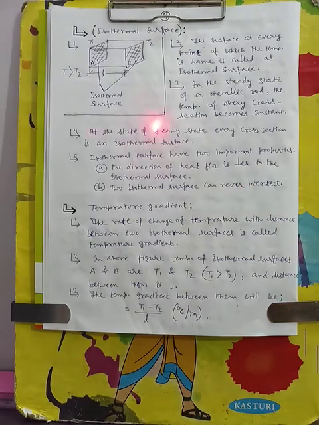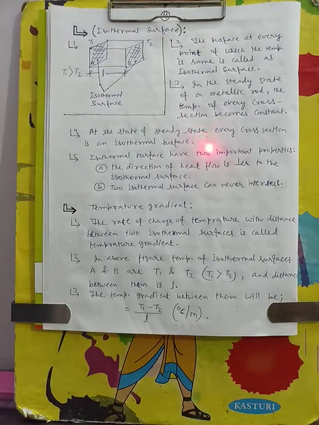Let us have a look at another point, that is the isothermal surface. What is the isothermal surface? The surface at every point of which the temperature is the same is called an isothermal surface. In the steady state of a metallic rod, the temperature of every cross section becomes constant. At steady state, every cross section is an isothermal surface.